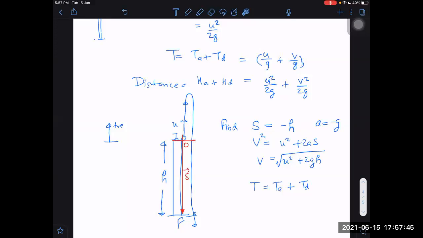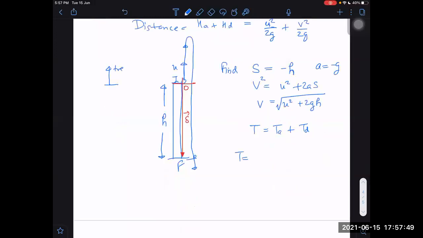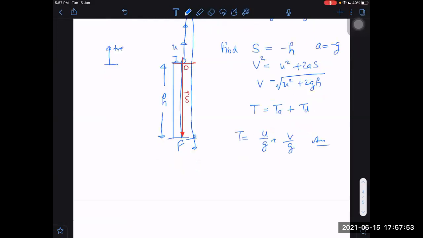Once we get the V value, what is the time of flight? Then time of flight will be U by G plus V by G. Answer. Simple. What about the distance covered? That is also very simple now. Distance covered will be equal to time of ascent, U square by 2G, plus time of descent, V square by 2G.